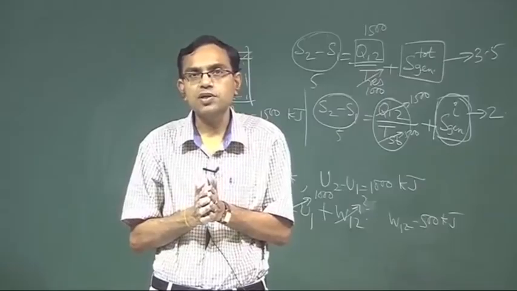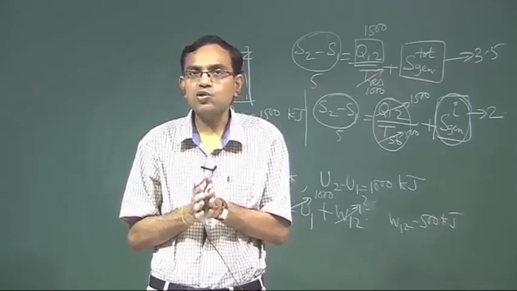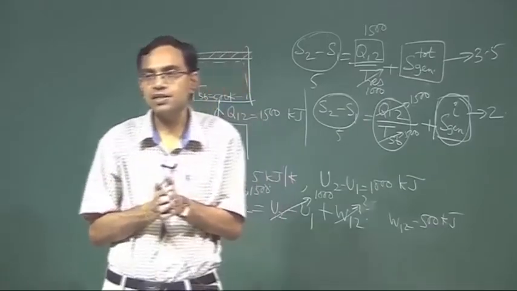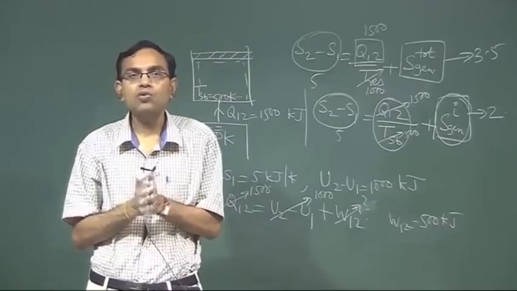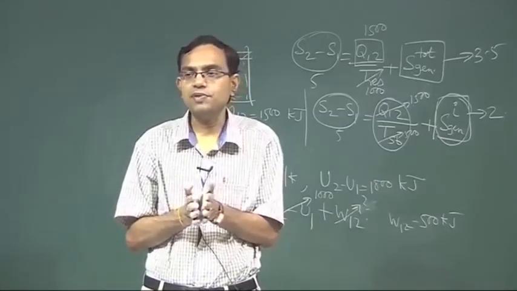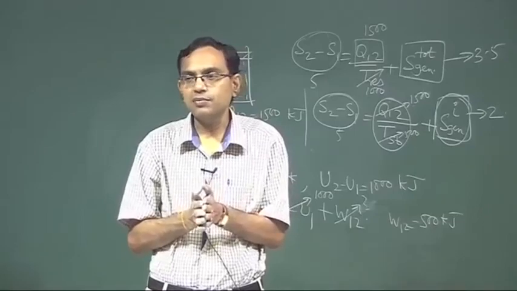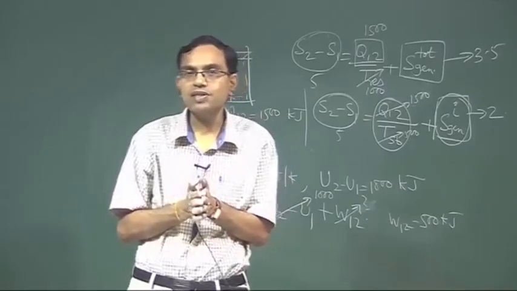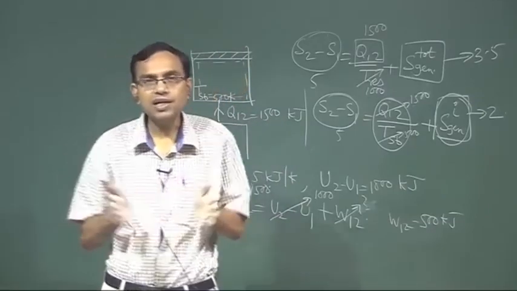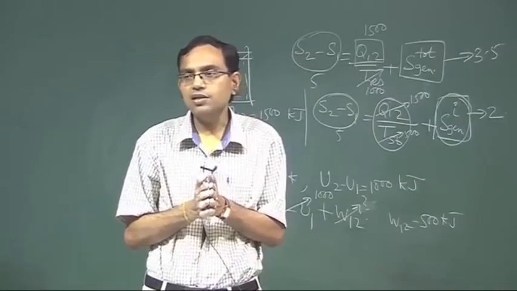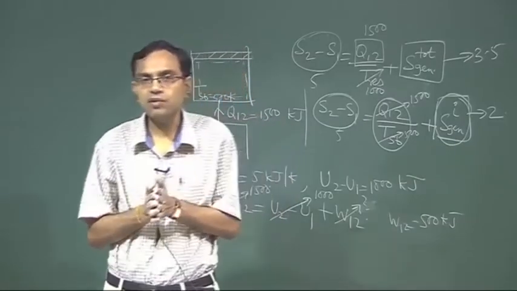Using these concepts, we try to understand how to specify properties of pure substances, how to fix up states of pure substances using the property data or equations of state, and then using that building block we have learned various laws of thermodynamics.